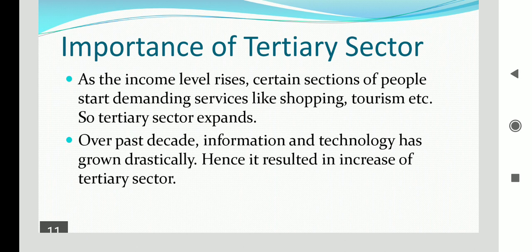What is the importance of the tertiary sector? As income level rises, certain sections of people start demanding services like shopping, tourism, etc. So the tertiary sector expanded. Over the past decade, information technology has grown drastically. Hence, it resulted in an increase of the tertiary sector.